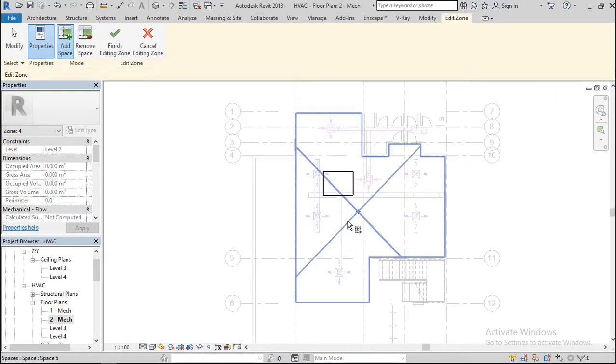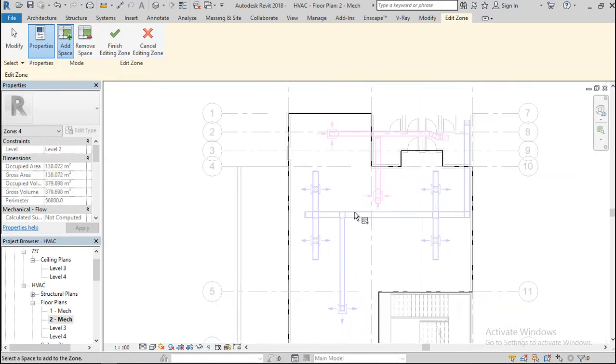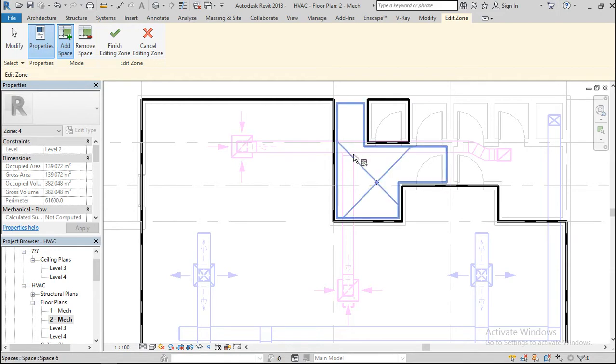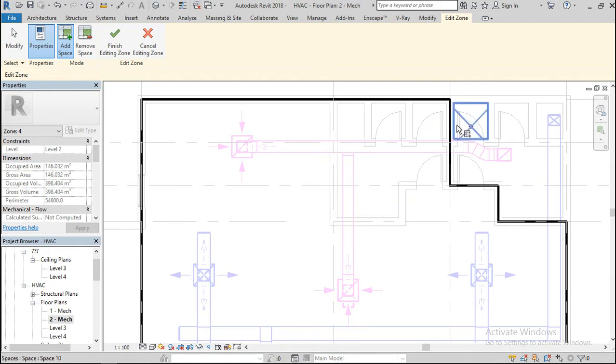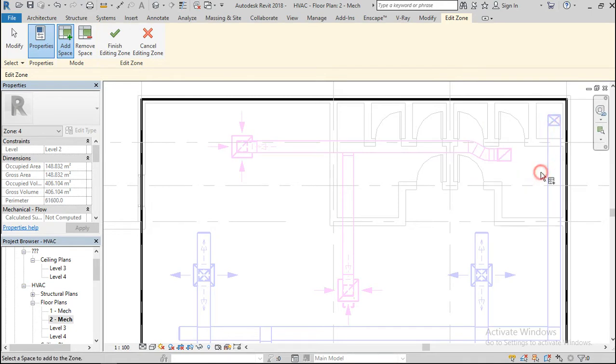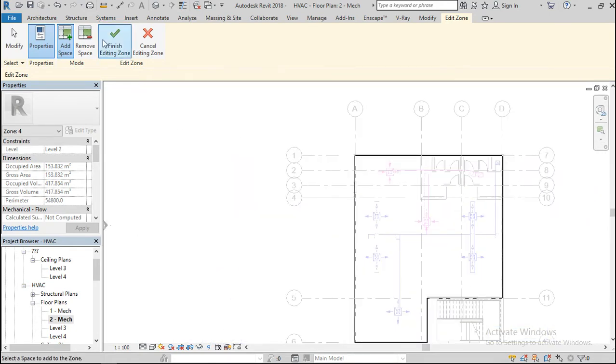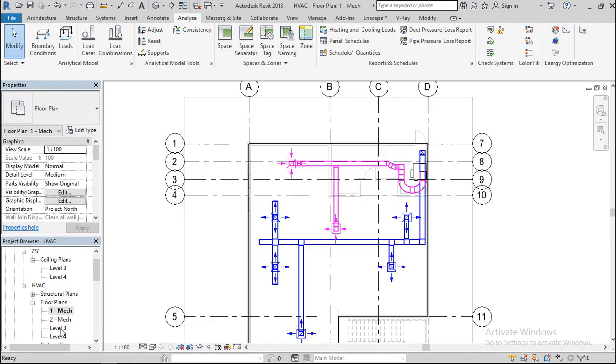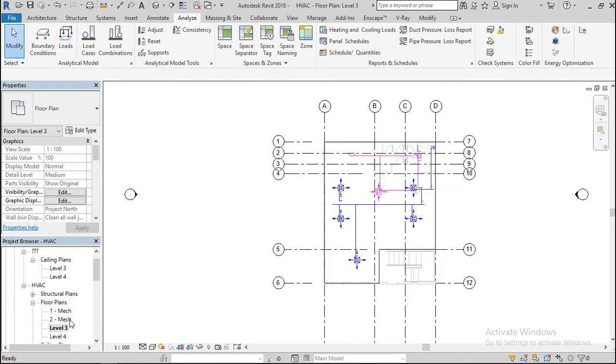We have this, this one, this one, and last but not least this one, and now finish it up. So I think we have 3 different zones.